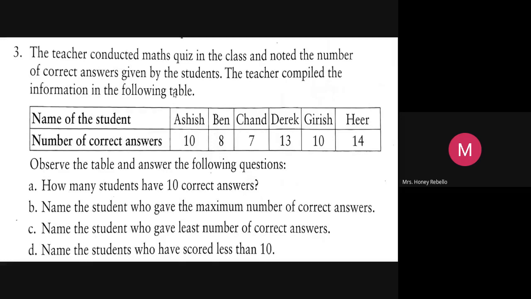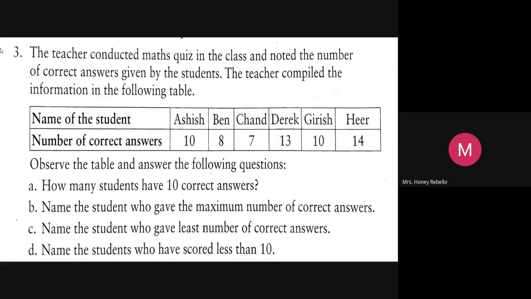Now, just keep all this in your mind, the names of the children and how much they scored. Ashish scored 10 points. Ben scored 8 points. Chant scored 7. Derek 13. Girish 10. Kheer 14. Now, let's see. Observe the table and answer the following question.